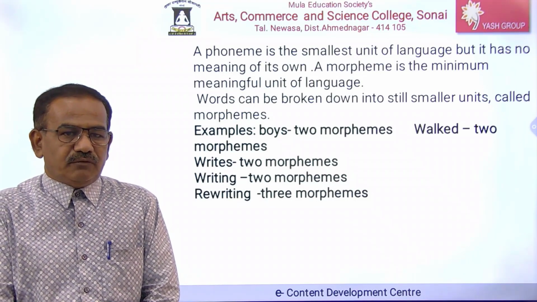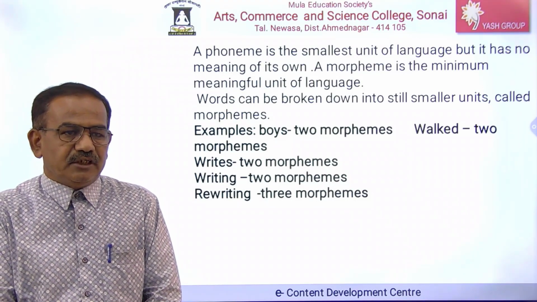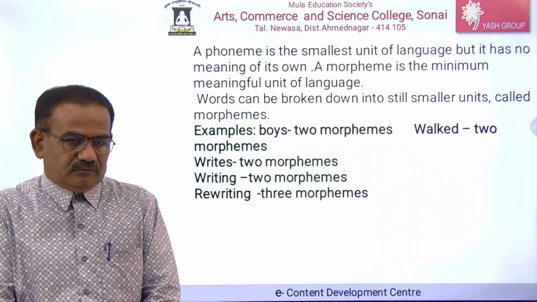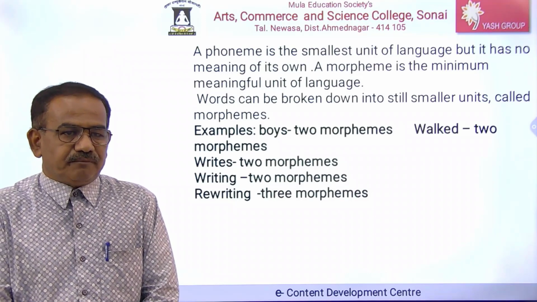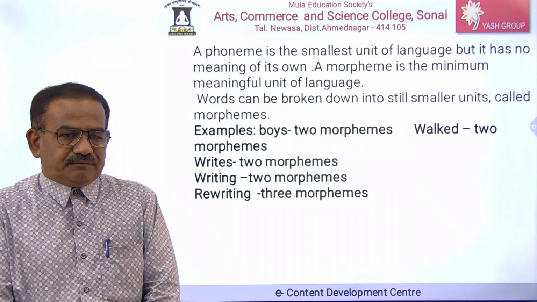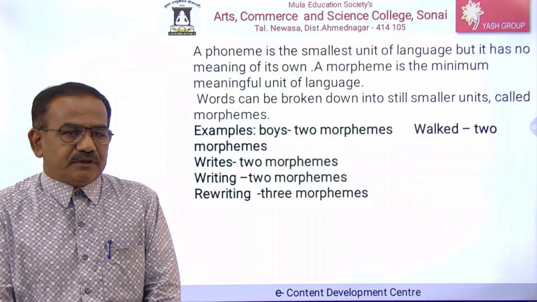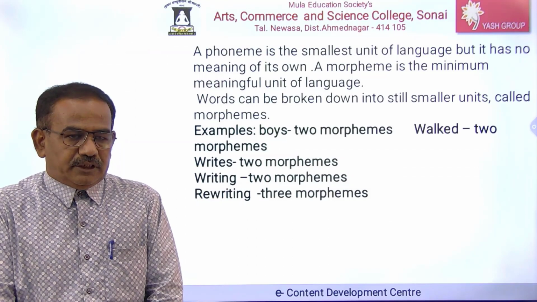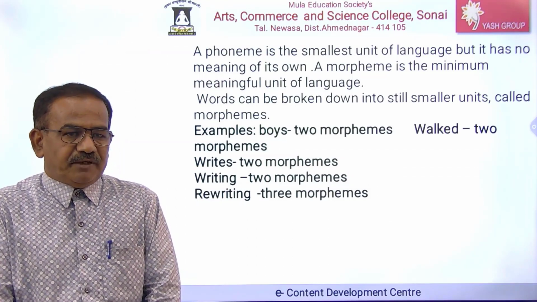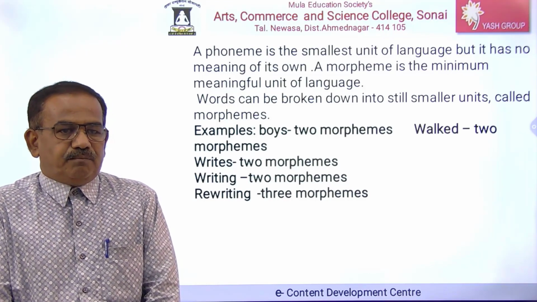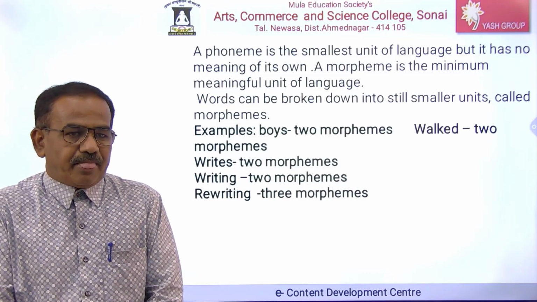Each and every morpheme is meaningful in the process of word formation. Words can be broken down into still smaller units called morphemes. For example, the word boys has two morphemes, boy plus s. Boys is the plural of boy. It means that the s morpheme has the meaning of plurality.